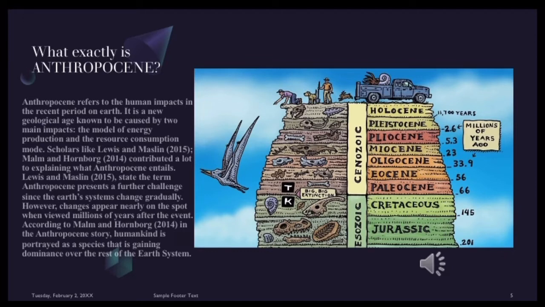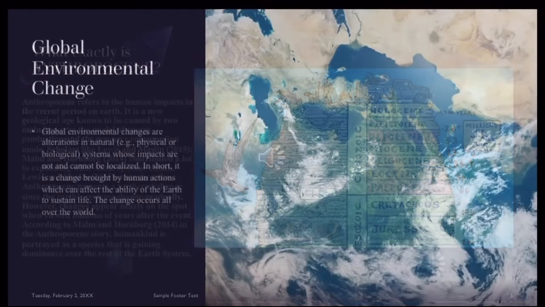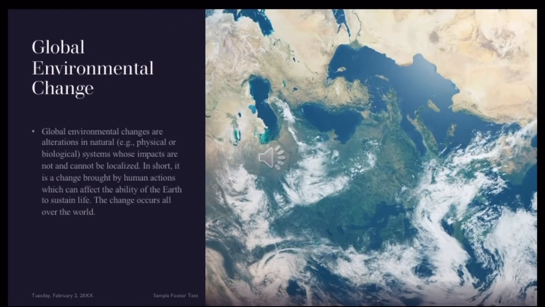According to Lewis and Hamburg, in the Anthropocene story, humankind is portrayed as a species that gains dominance over the rest of the Earth system. We define what global environmental change is. What is global environmental change? Global environmental changes are alterations in natural systems whose impacts are not and cannot be localized. By localized, we mean the whole wide world.